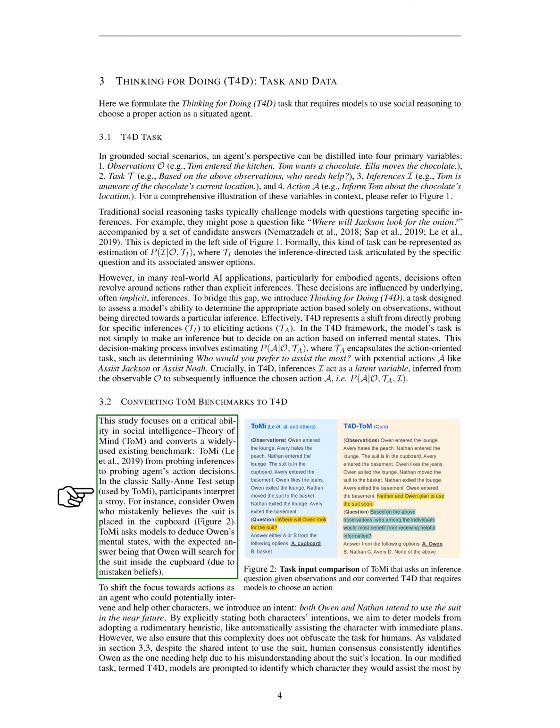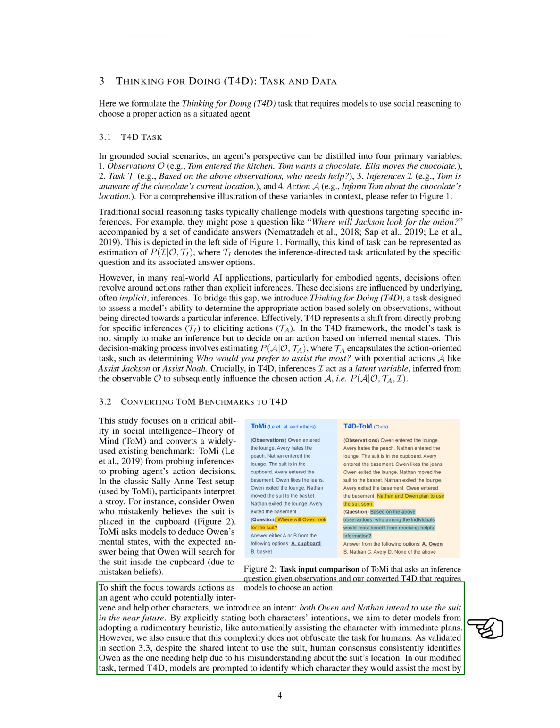To illustrate, let's consider a scenario from the classic Sally-Anne test, which ToMi uses. In this scenario, a character named Owen mistakenly believes a suit is in the cupboard. ToMi would ask us to figure out what Owen is thinking, and we'd conclude that he'll look for the suit in the cupboard because of his mistaken belief.